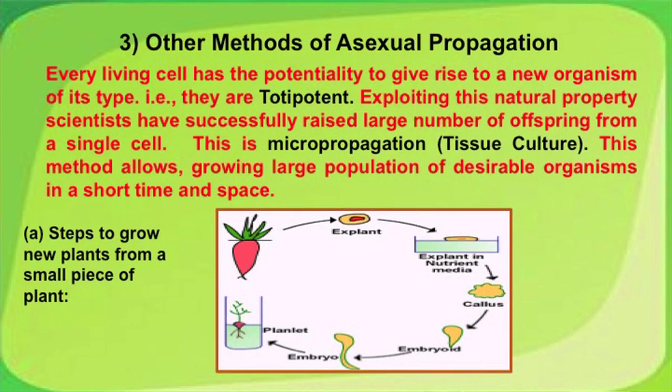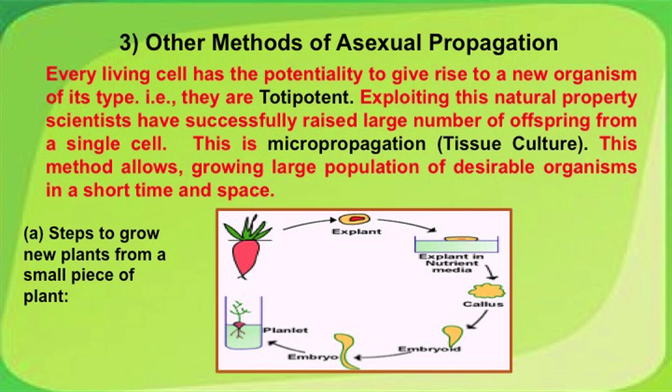Other methods of asexual reproductive propagation exploit the natural ability of plant cells to grow new organisms. Every living cell has the potentiality to grow and give rise to new organisms of its own type, that is, they are totipotent, totally potential to give rise to another organism.